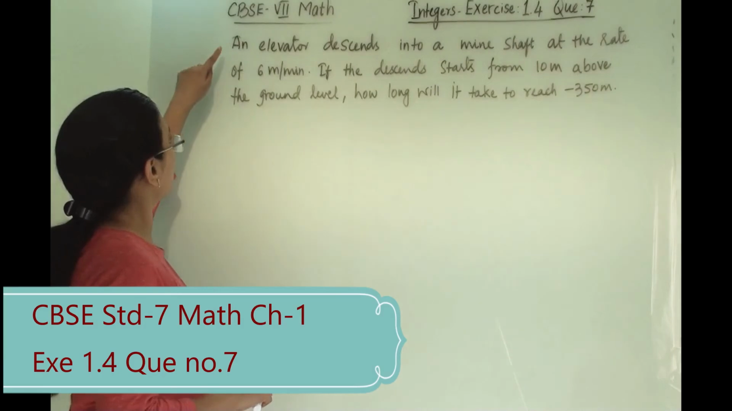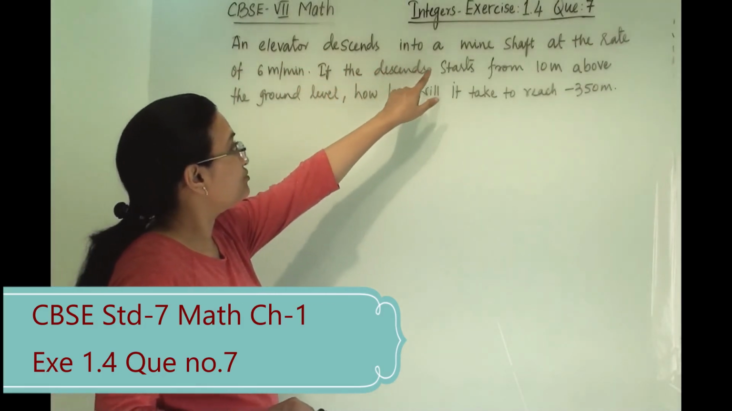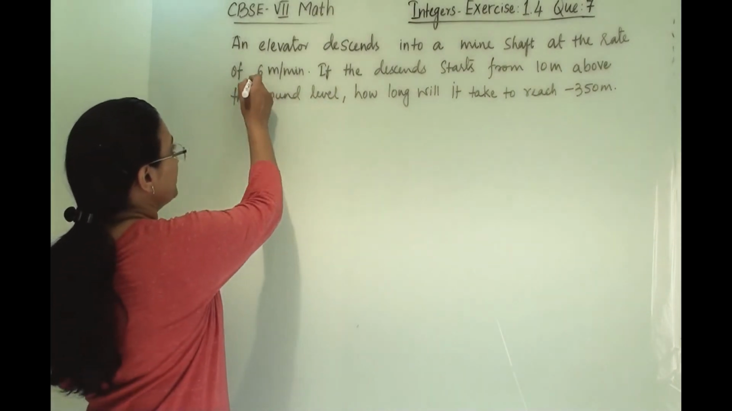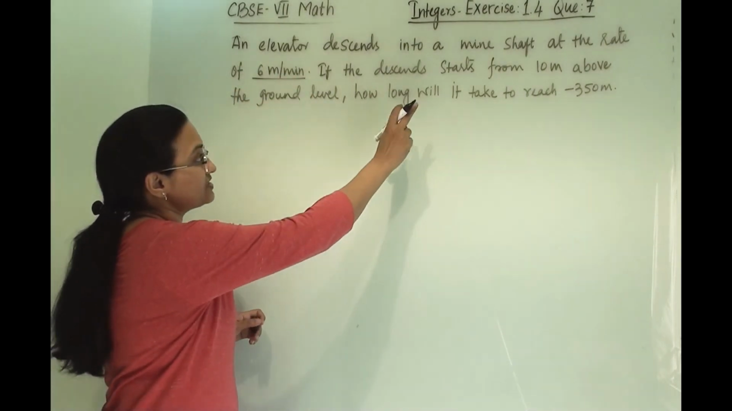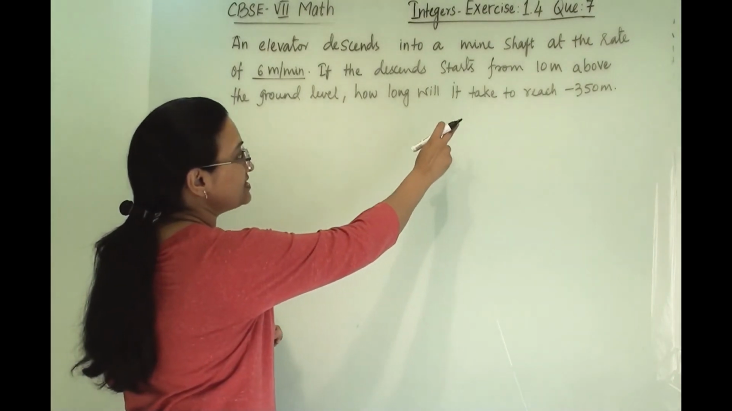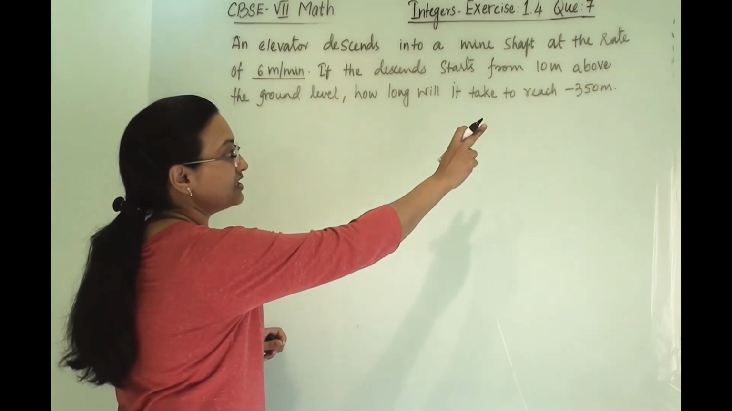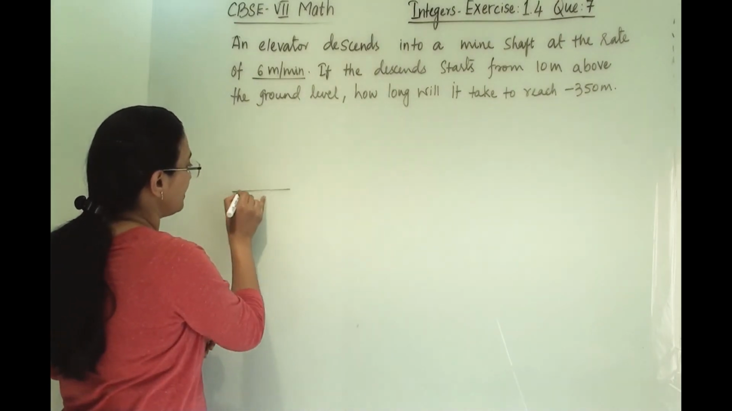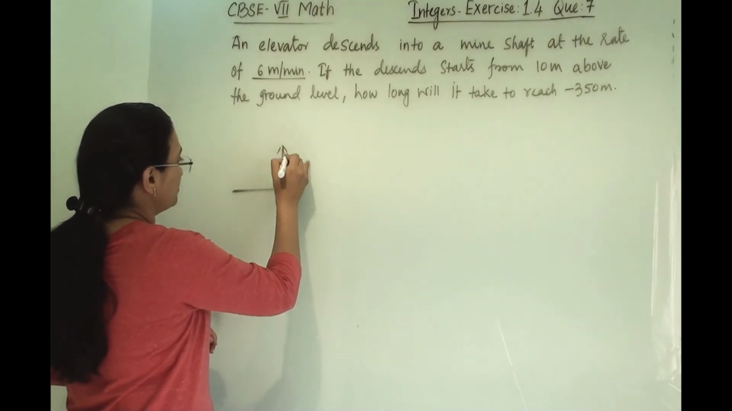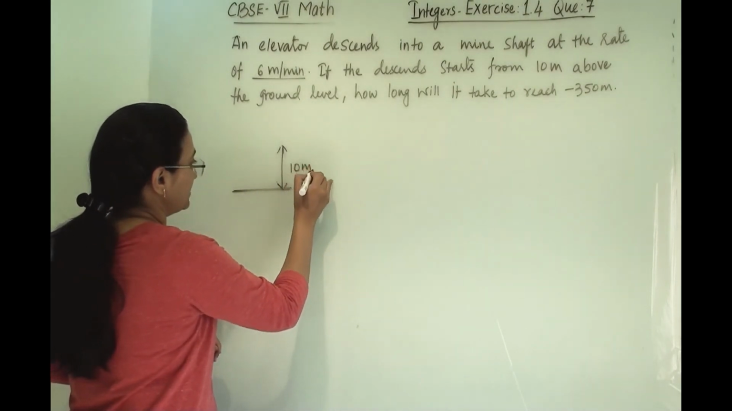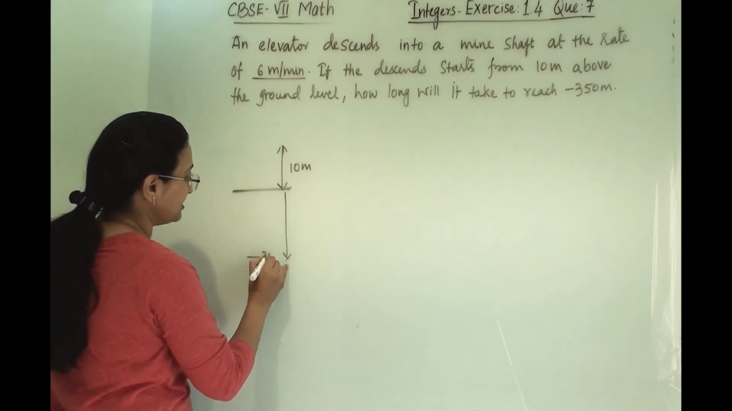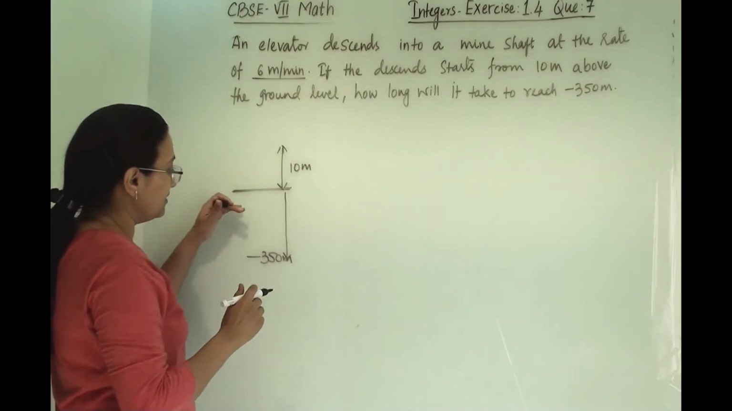Question number 7. An elevator descends into a mine shaft at the rate of 6 meter per minute. If the descent starts from 10 meter above the ground level, how long will it take to reach minus 350 meter? Now this is the ground level. Now it starts from 10 meter above. So this is 10 meter above the ground level it will start, and it has to reach till minus 350 meter below the ground level.